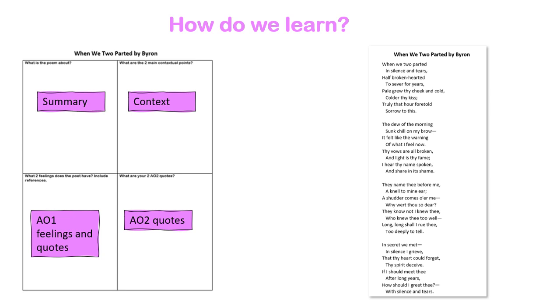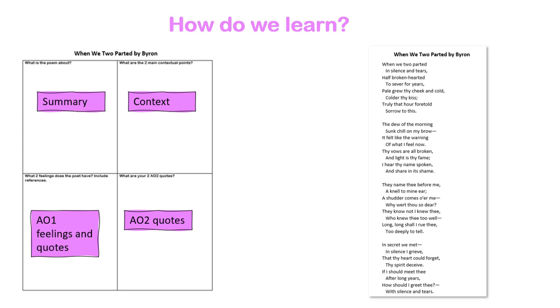So how have we been teaching this? Well, hopefully no matter who's been your teacher these last 2 years, you will have learnt it in the same sort of way. So it will be in 4 sections. You will have a summary of what the poem's about. So in a nutshell, do I know what this poem's about? It's likely that that's going to be your first sentence. Your context, and we're going to have sort of 2 main contextual points, like these are the 2 nuggets, my 2 things I'm going to remember.